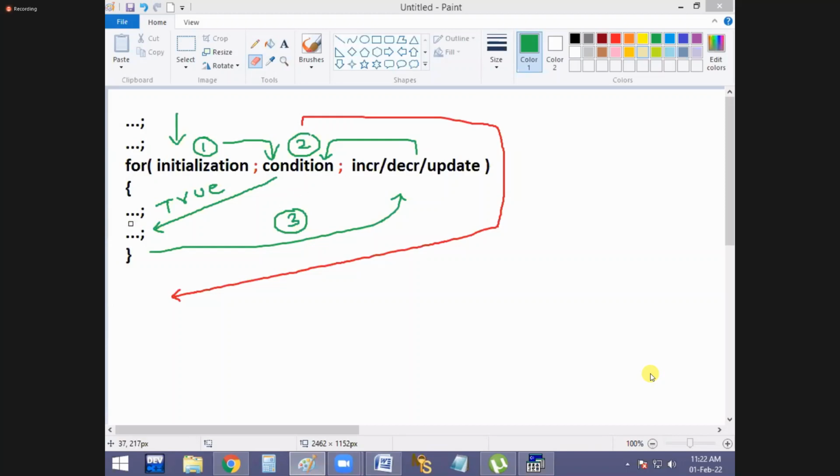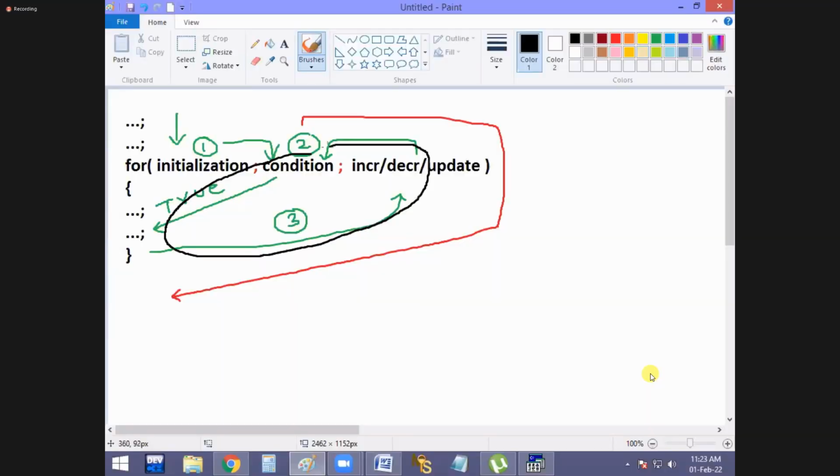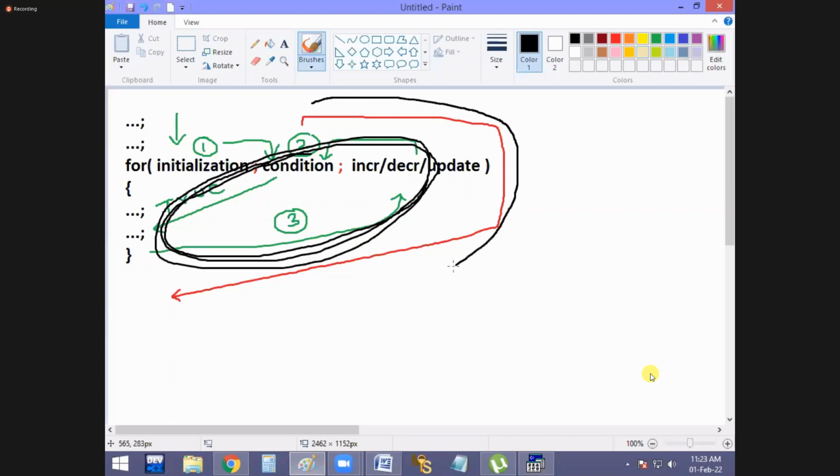When the statements are completed, it goes to the increment or decrement or update part. After that, the program again goes to the condition. If the condition is true, it repeats. Now can I say a loop is formed or not? It is repeating and repeating until the condition becomes false.